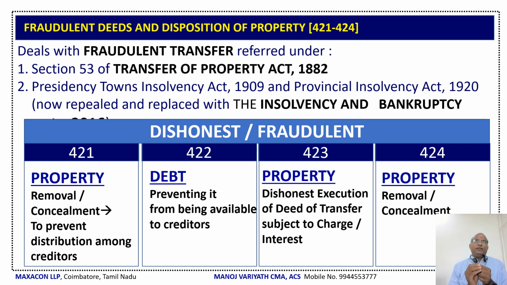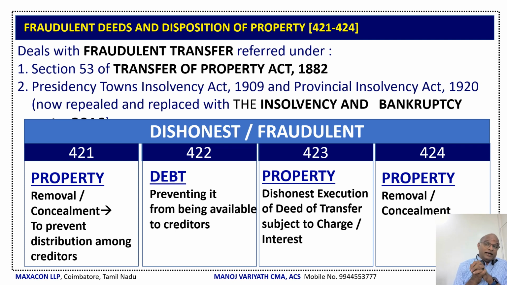Assume that Manoj Variyath goes to somebody named X for money, and I collected 1 lakh rupees from X with a promise that I will return it later. But I have no intention to return the money at all. I collected the money, I spent it for my comfortable life, and the debtor X had been waiting for quite a long time.